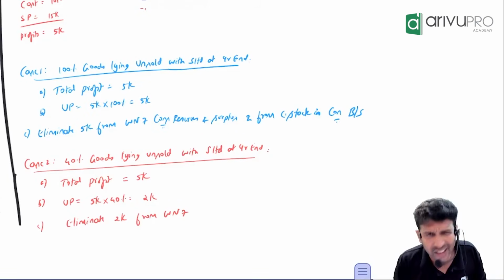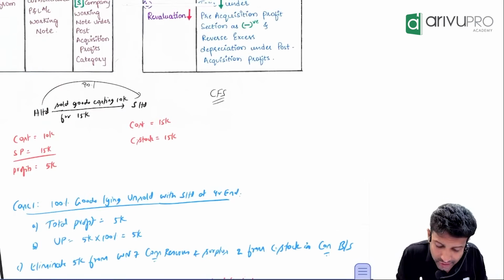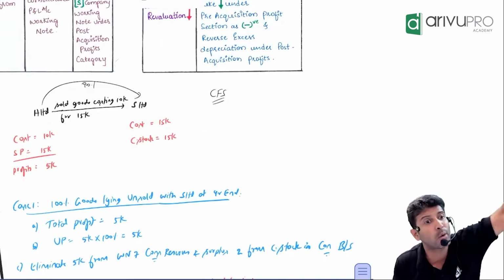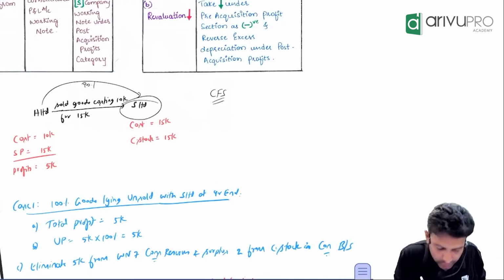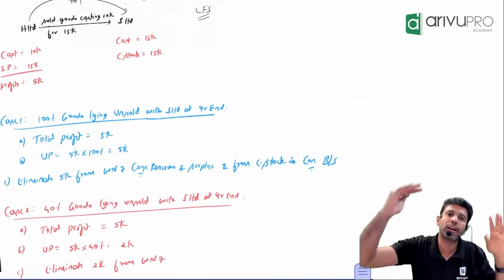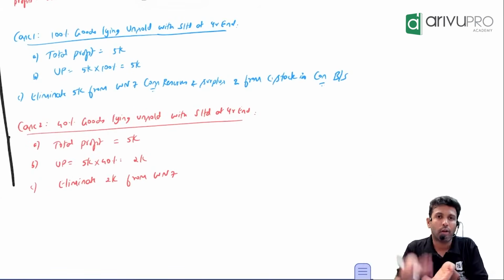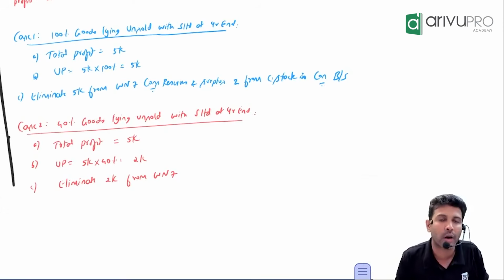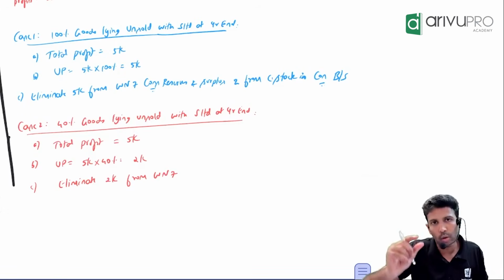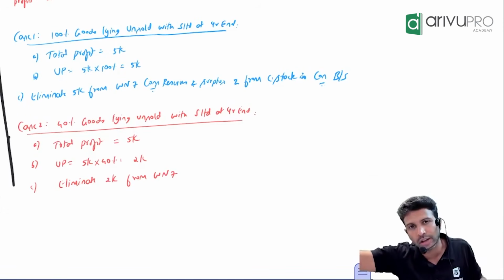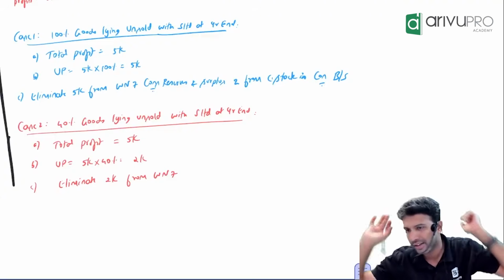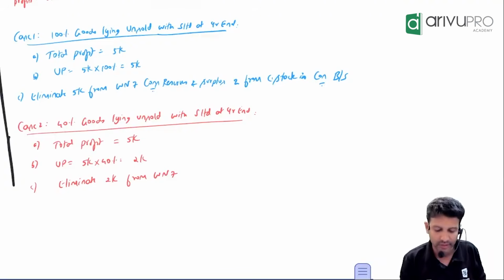But in the second case, S Limited has already sold 60%. The remaining 40% we call closing stock. So only whatever profit is included in the closing stock, that we need to eliminate. Hence in the second case only 40% we shall eliminate.